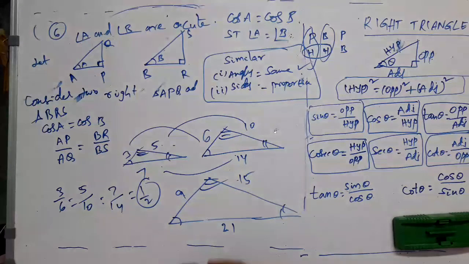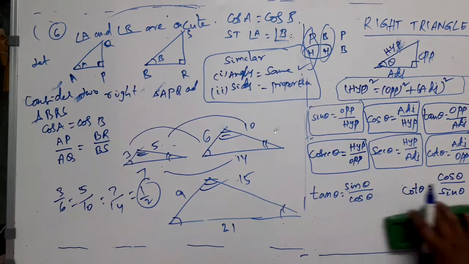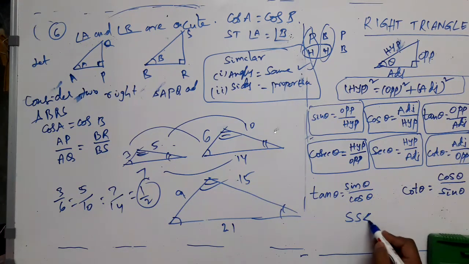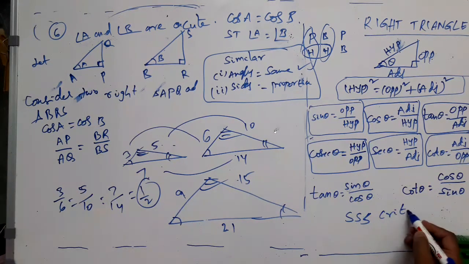In the topic of similarity of triangles, we have different criteria for proving that triangles are similar. One such criterion is the SSS criterion for similarity of triangles. What does it say?